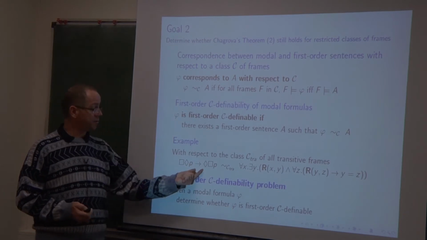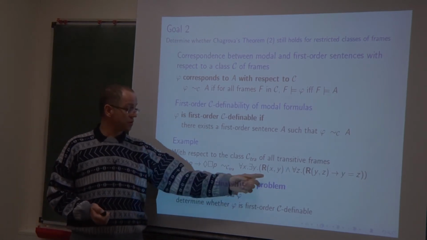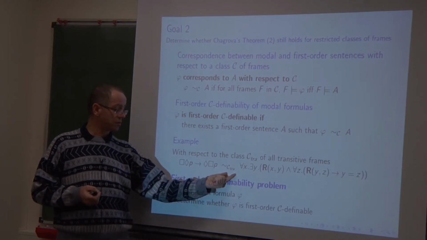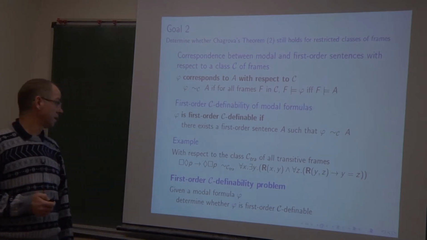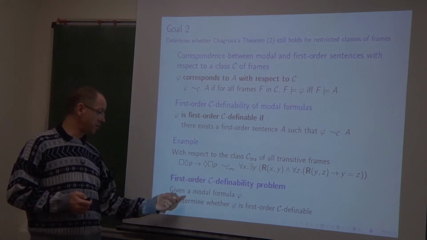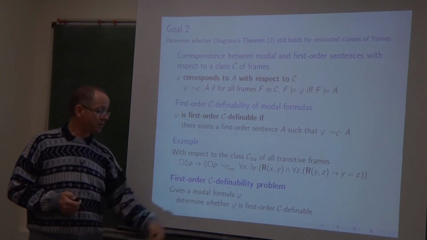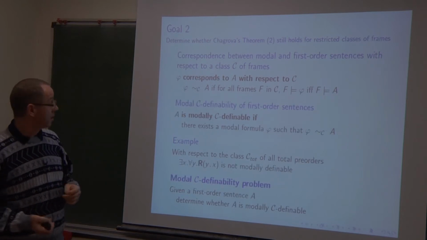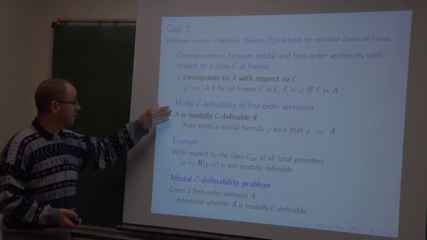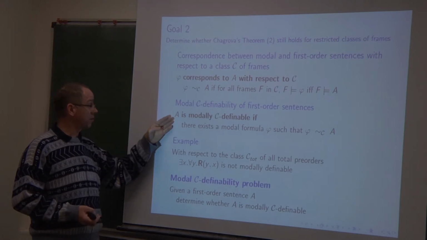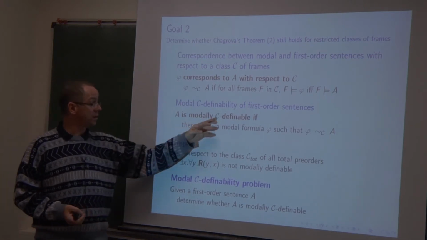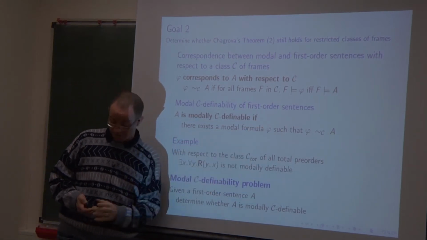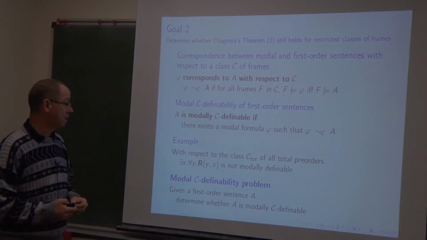For example, the McKinsey formula corresponds to this elementary condition, but once we restrict the discussion to the class of all transitive frames. So the first order definability problem is, given a modal formula, to determine if it corresponds to a first order condition with respect to the class C. And modal definability is generalized also in this way. We will say that a first order condition is modally definable with respect to C if there exists a modal formula which corresponds to it with respect to that class.